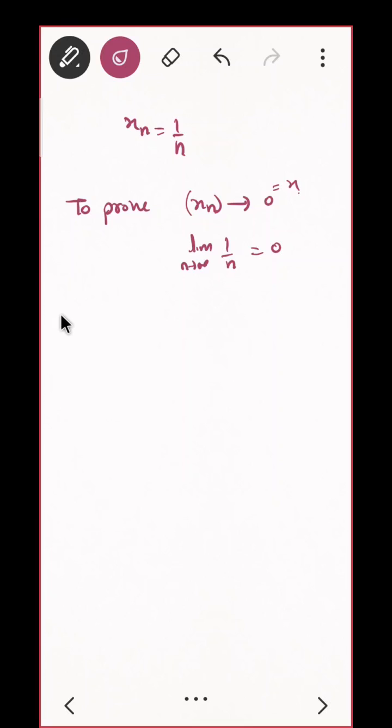For given epsilon positive, see, for given epsilon positive बोलो या for all epsilon, ये भी चलेगा. In some books they are saying for all epsilon positive, that is also okay. Or for given epsilon बोला तभी भी चलेगा, no issue. Okay, what is the next step? For given epsilon positive, what is the next step?